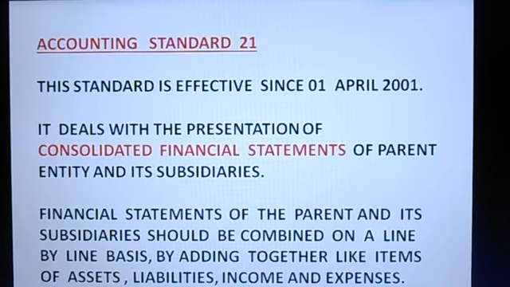Accounting Standard 21. This standard is effective since 1st April 2001. It deals with the presentation of consolidated financial statements of parent entity and its subsidiaries. Financial statements of the parent and its subsidiaries should be combined on a line-by-line basis by adding together like items of assets, liabilities, incomes and expenses.